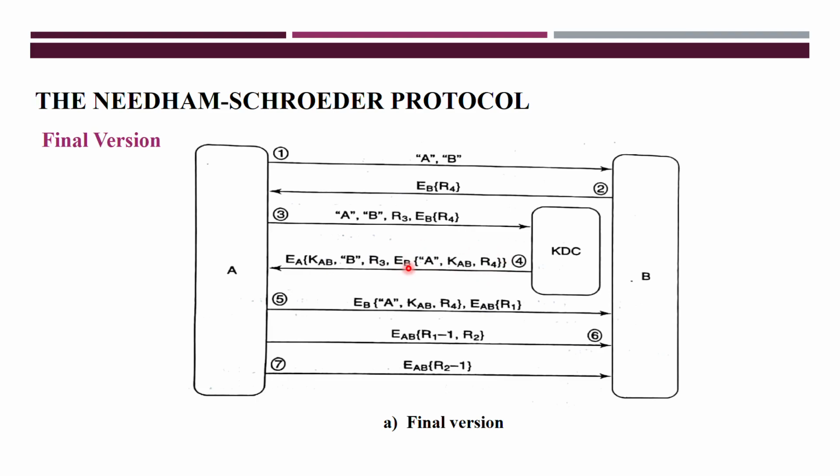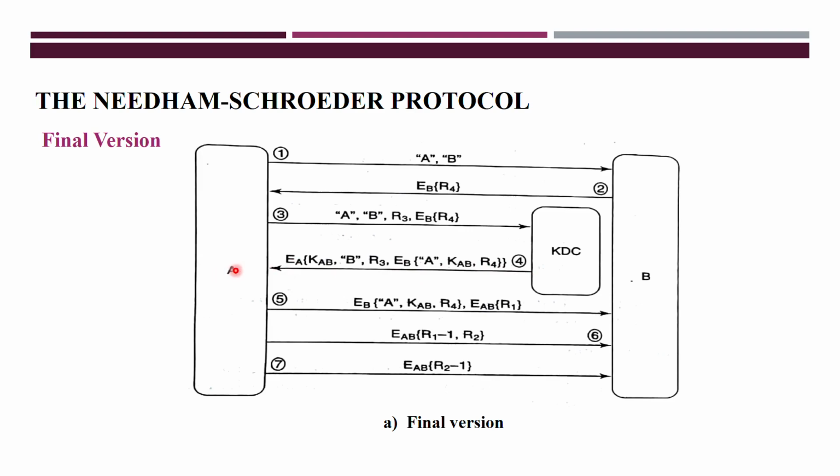Once again it is encrypted using B's long term key, and it contains R3, B's identification and the common session key. This whole message is once again encrypted using the long term key of A. This is the ticket generated for B, and this is the message here.